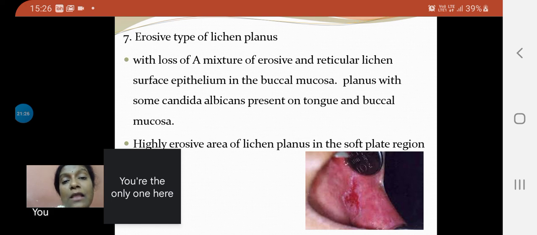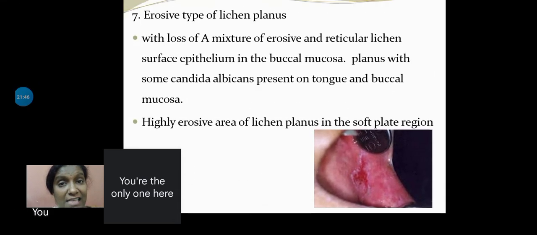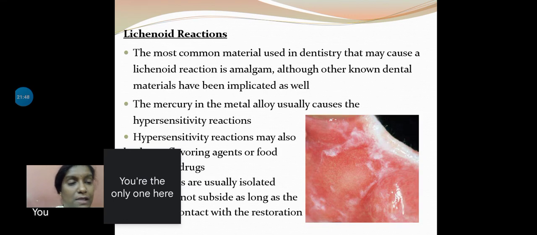Such things, when they are included, tend to give a very good effect. Okay, highly erosive areas of lichen planus in the soft palate region. If you can observe, look at this lesion. You have a red area in the center, but scroll through the periphery, you will be able to appreciate a lot of white areas, white lines that you can see.